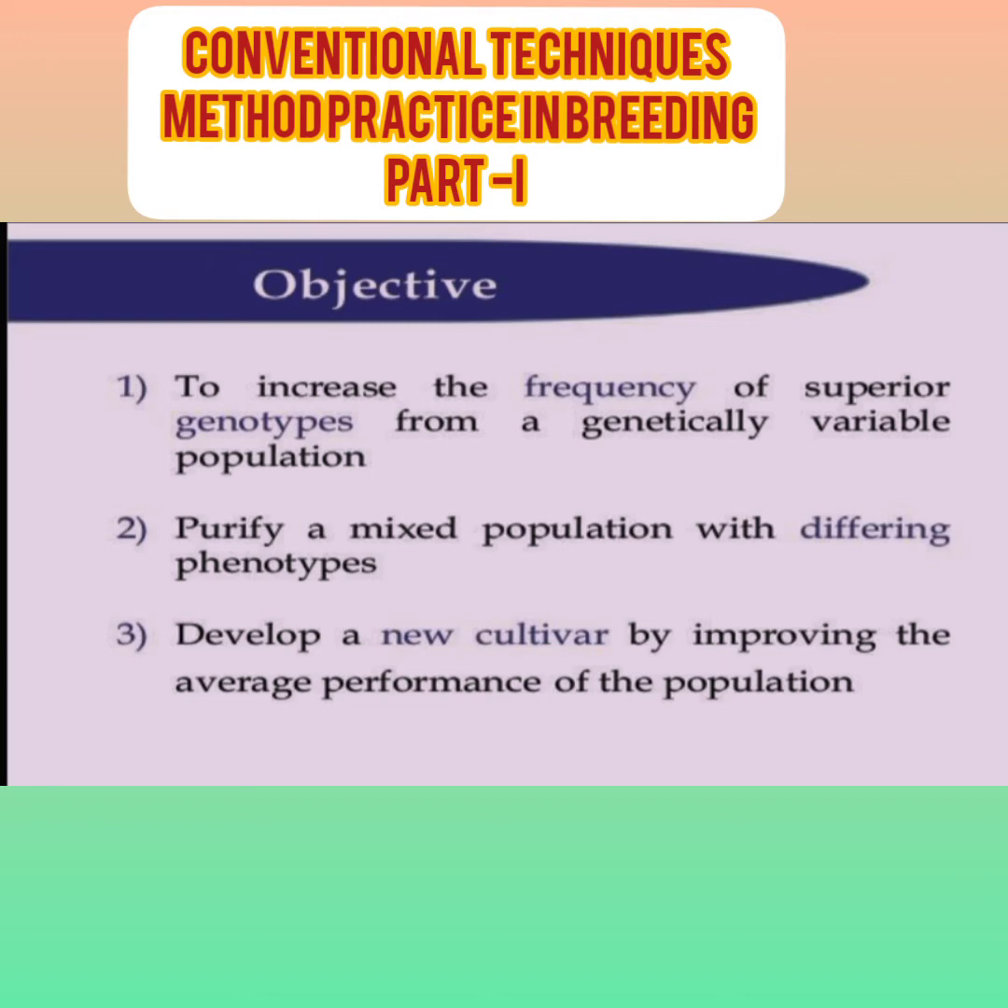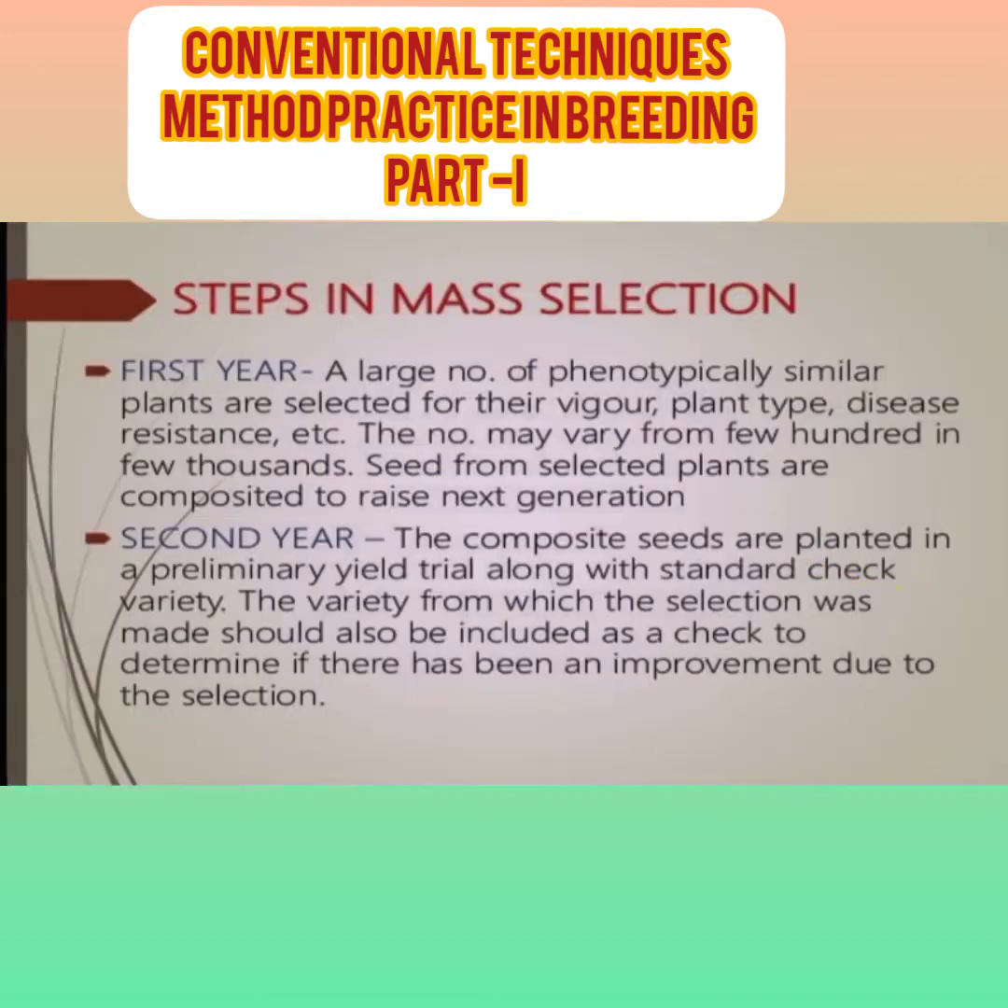Let's see the objectives of mass selection: to increase the frequency of superior genotypes from a genetically variable population, to purify a mixed population with different phenotypes, and to develop a new cultivar by improving the average performance of the population. Those are the three objectives of mass selection. Now let's see the steps, or procedure, of mass selection. Mass selection is a total 8 to 9 year process. Let's see it year by year.